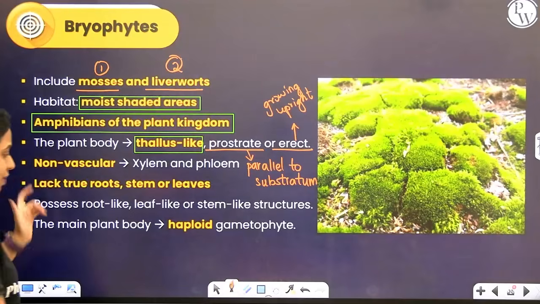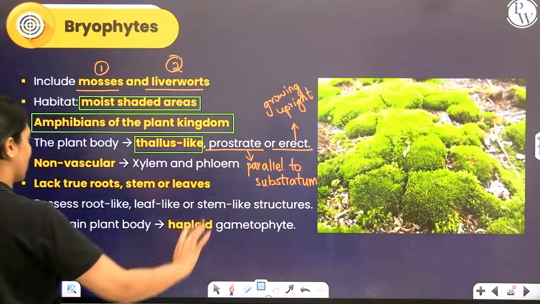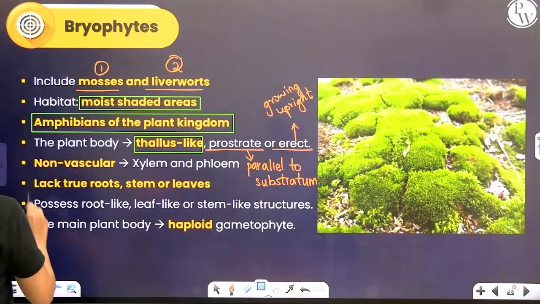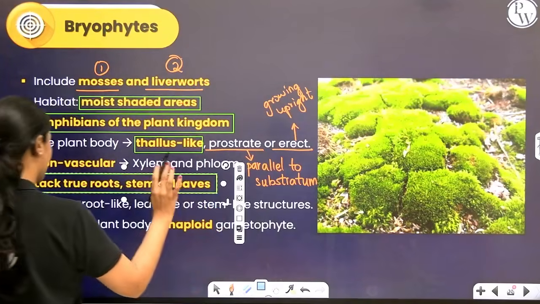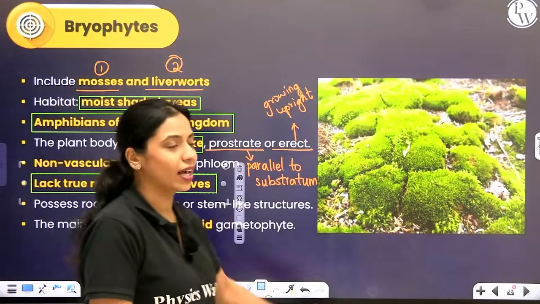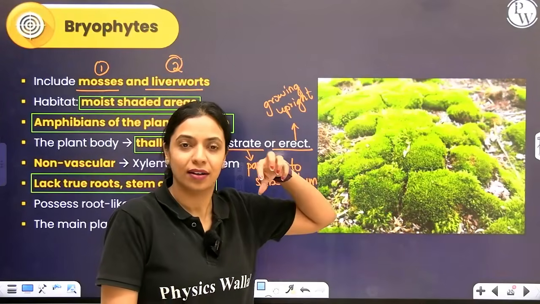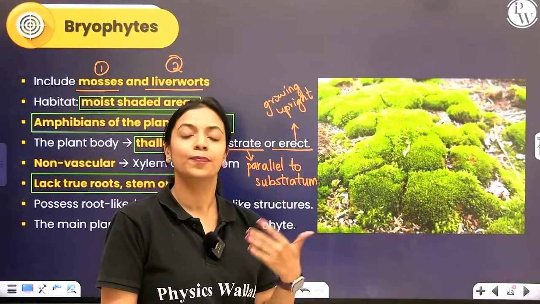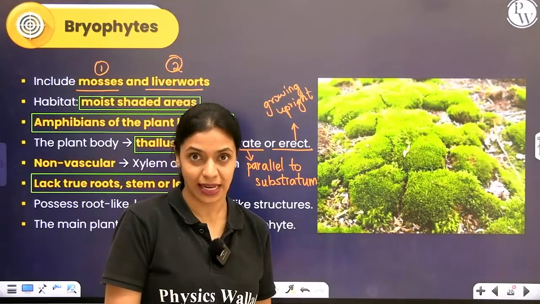I already mentioned that they don't have vascular tissue, xylem and phloem are absent. Because there is no xylem and phloem, they lack true root, stem and leaves, they are not differentiated, that's why they are thalloid. If they don't have roots, then how is this plant fixed to the substratum, fixed to the soil or wherever it is growing? They don't have true roots with xylem and phloem.